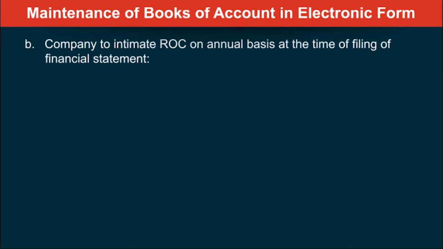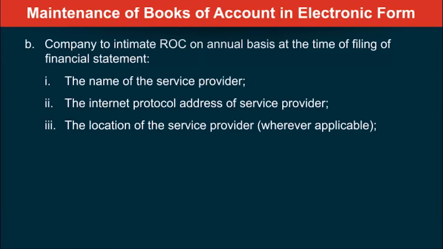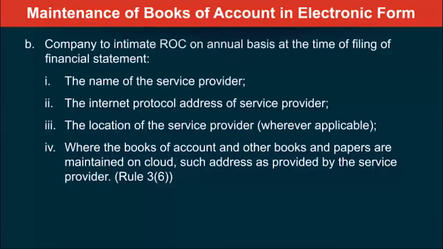Also, it says a company has to intimate the ROC certain requirements with respect to maintenance in electronic form on an annual basis. When they have to do it is at the time of filing of financial statement. What they have to give? The name of the service provider, the internet protocol address, the IP address, of the service provider. Thirdly, where the service provider is located. And fourthly, where the books of accounts and other books of papers are maintained on a cloud, the address as provided by the service provider. So all of that must be given.